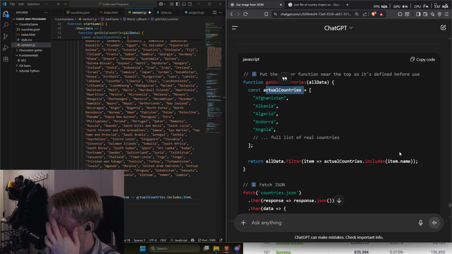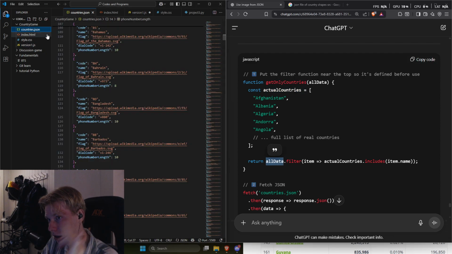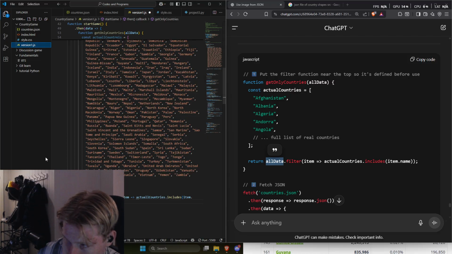So it goes through every single object in the actual countries array and sees if it's in the actual JSON array, and then it returns it if it's in the JSON array.